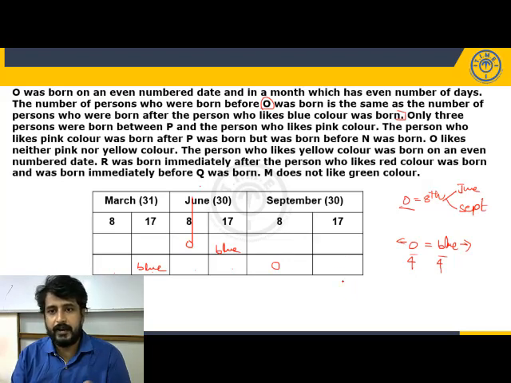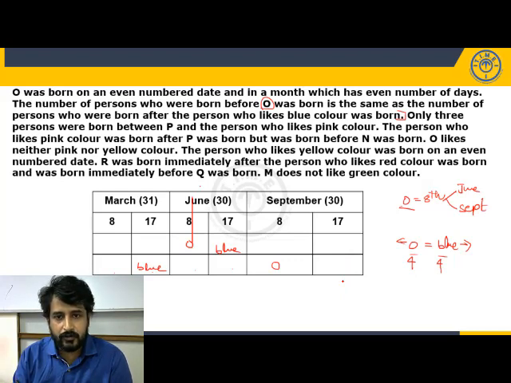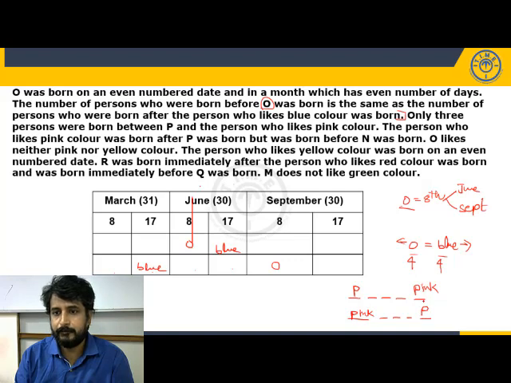Next, only three persons were born between P and the one who likes pink. So between P and pink, how many persons were born? Three persons. But among P and pink, who was born before and who after, we don't know. So it has two possibilities. What is the one? P, 1, 2, 3 gaps, pink. And what is the other possibility? Pink, 1, 2, 3 gaps, and P.